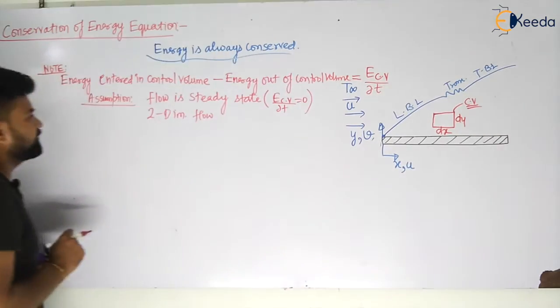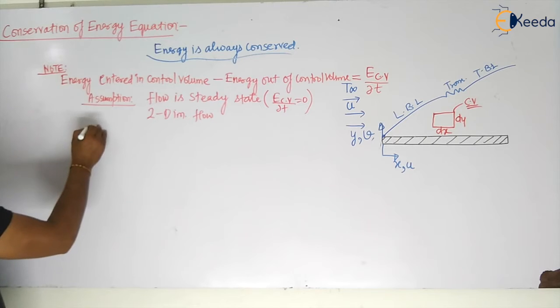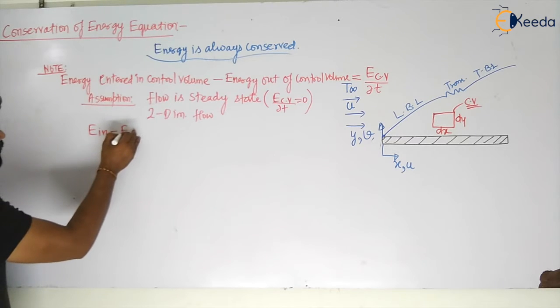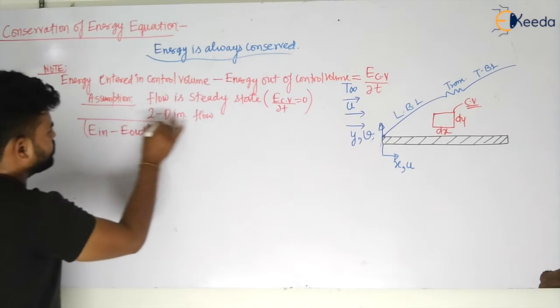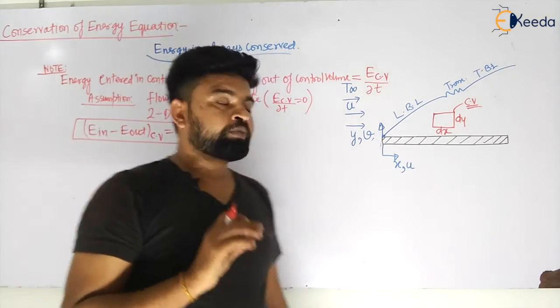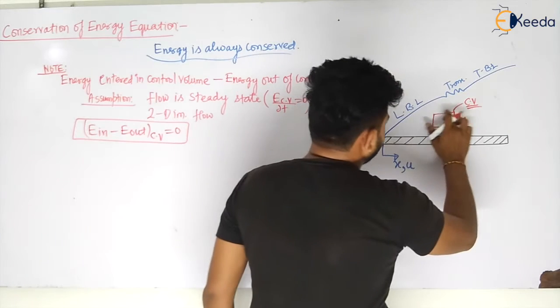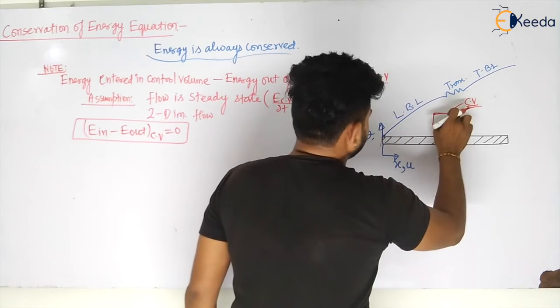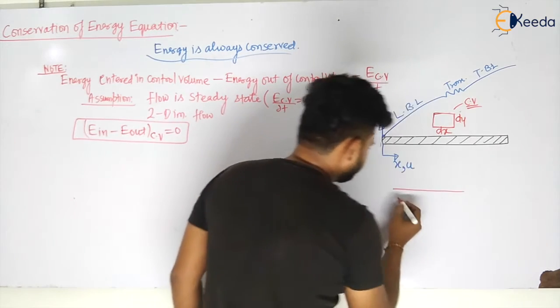Now what will I have? I will have this control volume, and energy in minus energy out of the control volume will become equal to 0. So this is your fundamental equation for this derivation. Let us consider this element out, my dear students. Let us see here so that space will be available.